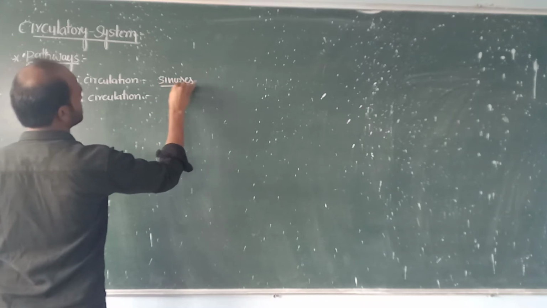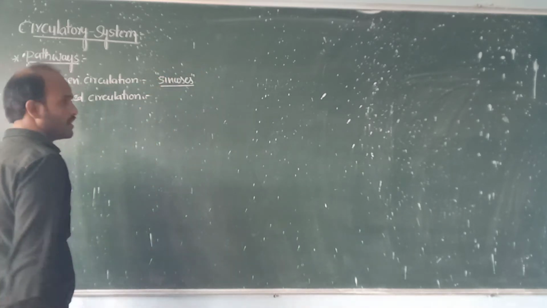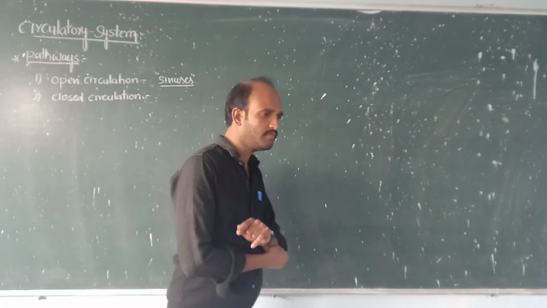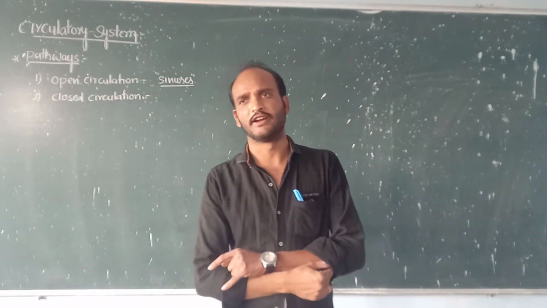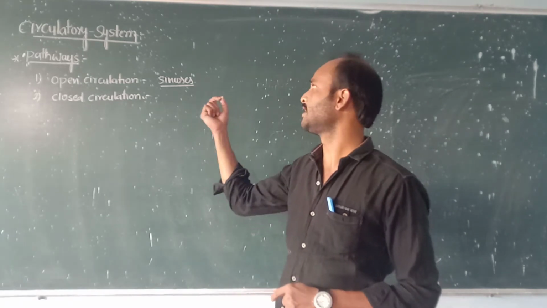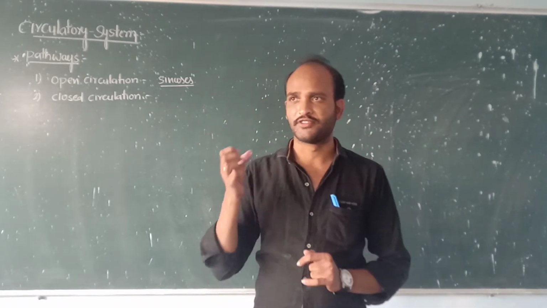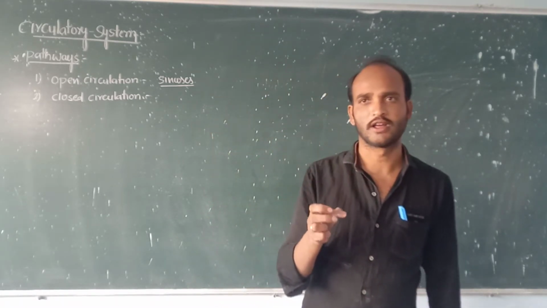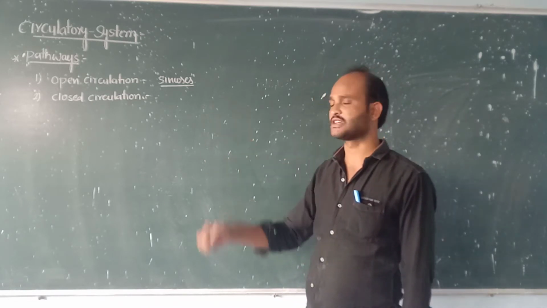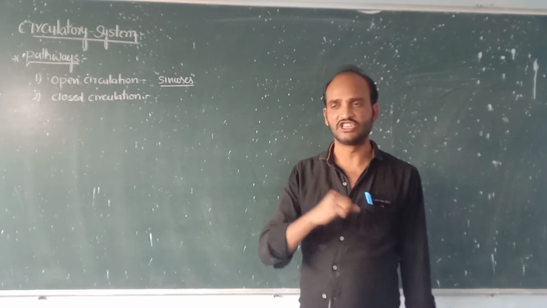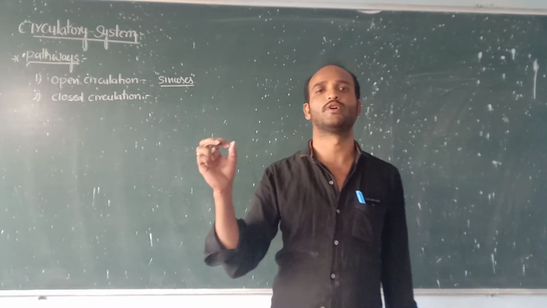I mean the hemolymph, I mean blood, comes to the sinuses. Then the heart receives the hemolymph from the sinuses and distributes it to the different body parts.